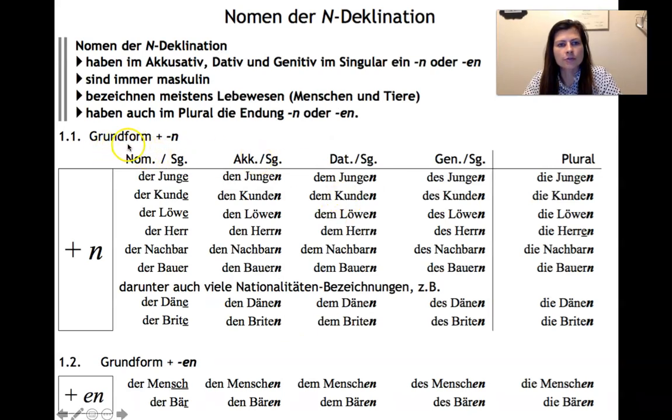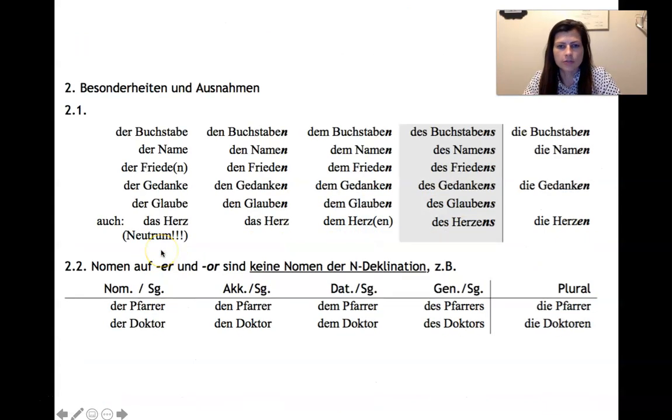So you have like the basic form plus the n, right? So der Junge is the boy, but then den Jungen in the accusative, or dem Jungen in the dative, des Jungen in the genitive, and then the plural die Jungen, and the reason it has the n there is because it's plural, not because of this, right? And then der Kunde is the customer, so it's going to get those n's all the way across. Der Löwe is the lion, gets all the n's. Der Herr, so this one you just add the n: den Herrn, dem Herrn, des Herrn. This one's quite common, especially when you're addressing people, right?